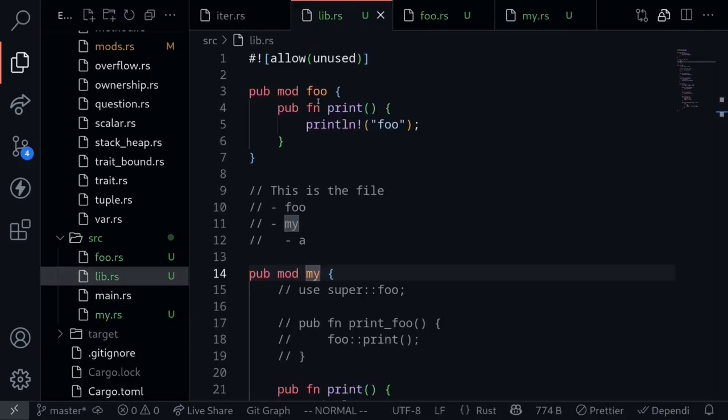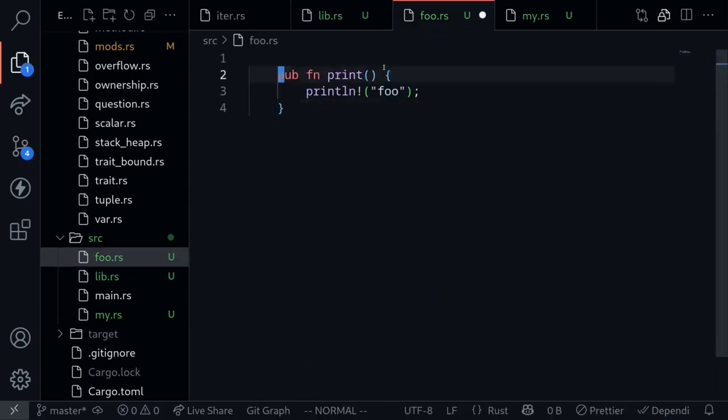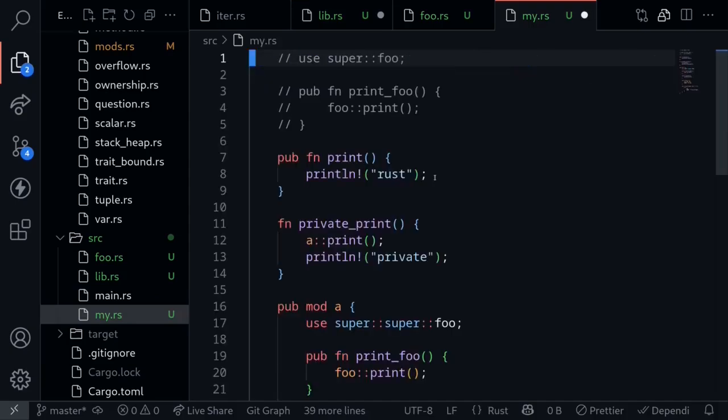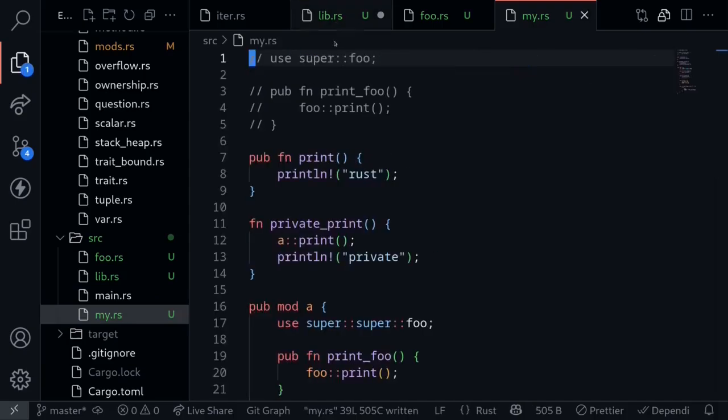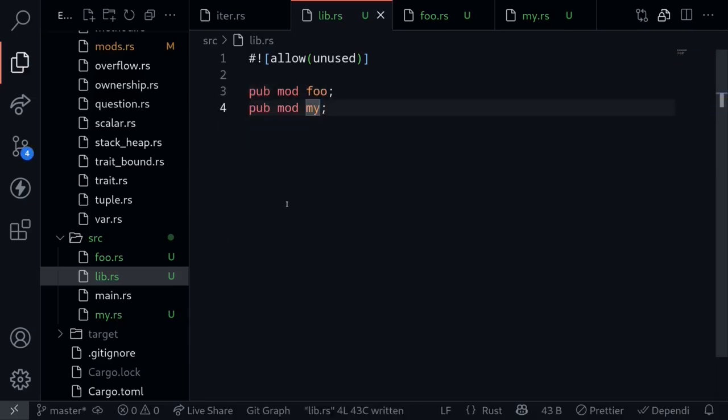Going back to the lib.rs, let's start with the foo module. I'll cut this code and then paste it inside the file foo.rs. Okay, and then going back inside lib.rs, I'll cut all of the code inside the my module, and then inside my.rs, I'll paste this code. Okay, and then going back to lib.rs, I'll remove these curly braces and then end with a semicolon. So now we successfully split our modules into two separate files, foo.rs and my.rs.